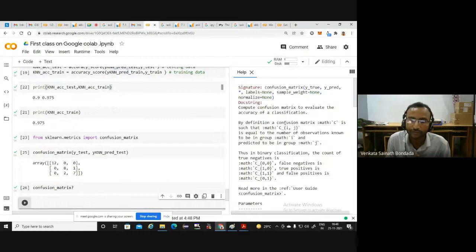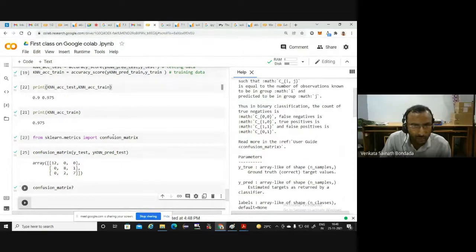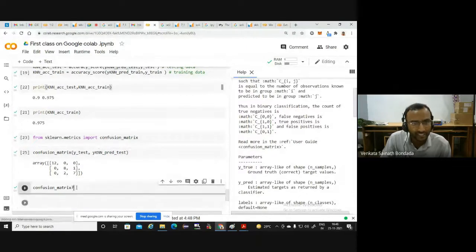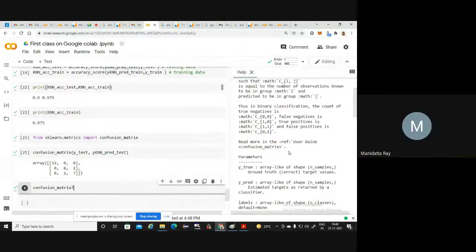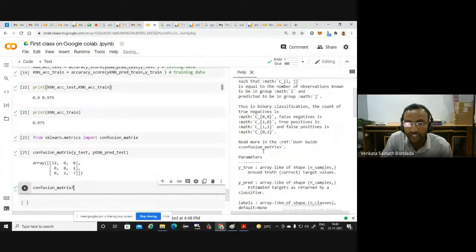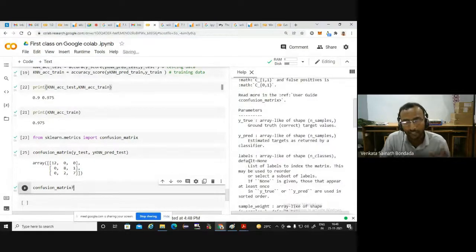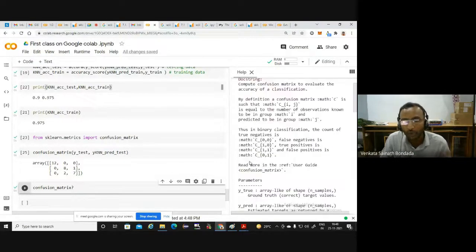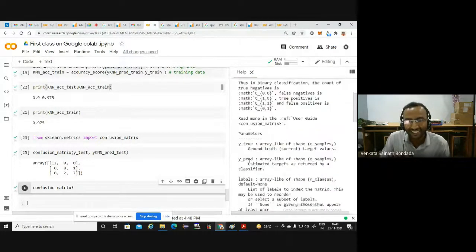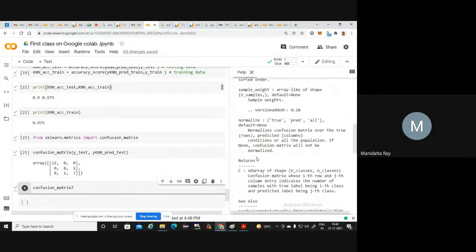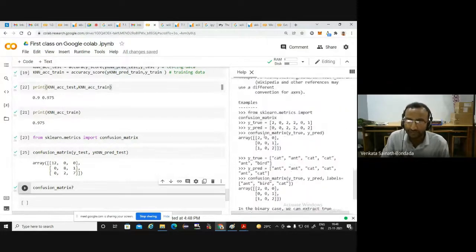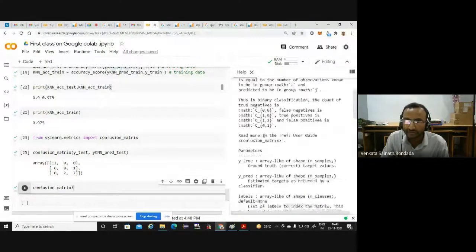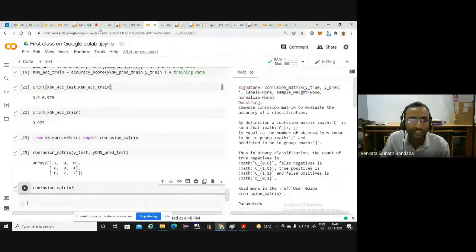If you wanted to know that information, after importing not only confusion matrix, anything, just a question mark and then shift and enter, you will get all the information. Like in MATLAB, the help documentation. There is no doubt that MATLAB documentation is much better. But still, you will get similar information here as well. So that question is addressed.